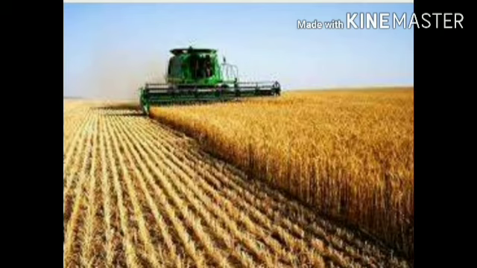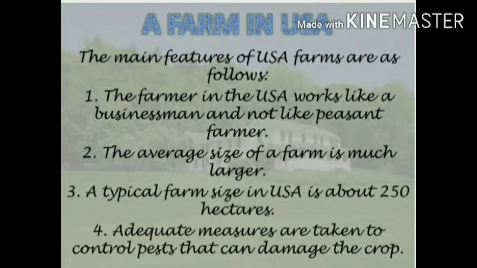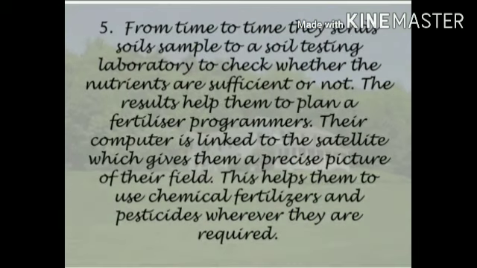Let us talk about some characteristics of the farm which we have selected in the prairies. Here the size of the farm is very big. It is about 1,000 hectares, and the farm is owned and managed by the farmer and his family only. Most of the work is done by machines, so labor is not needed or not employed. Crop rotation is practiced to retain the fertility of the soil. Contour plowing and strip cropping are also practiced.